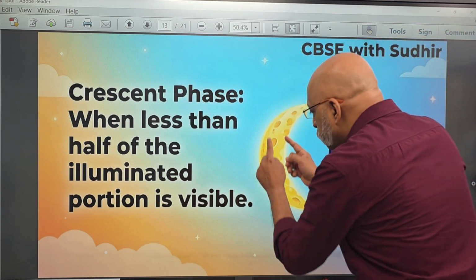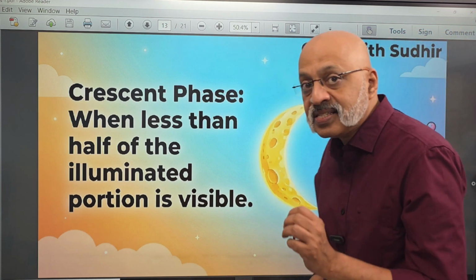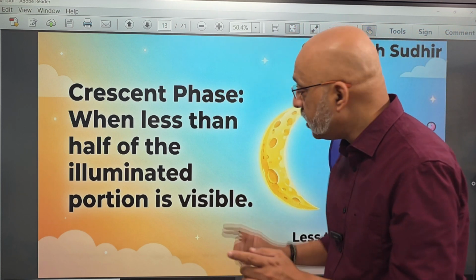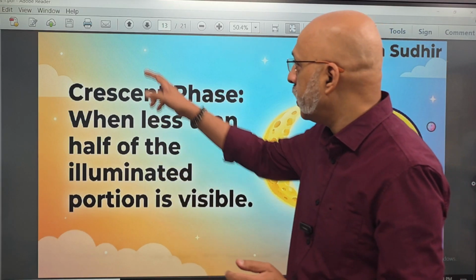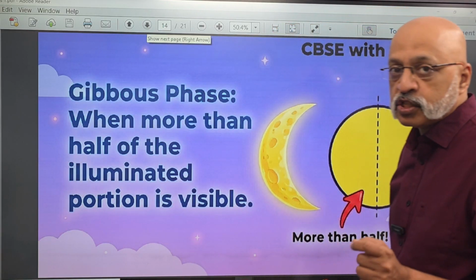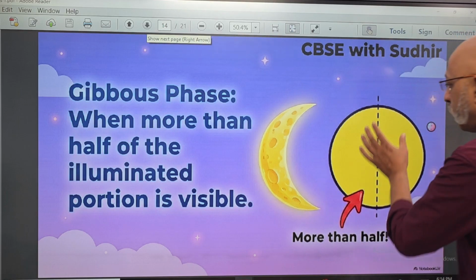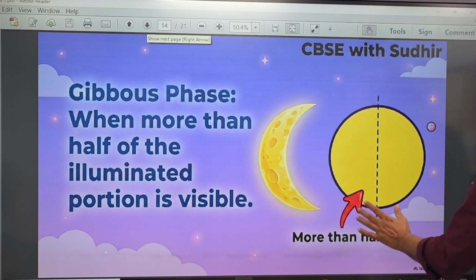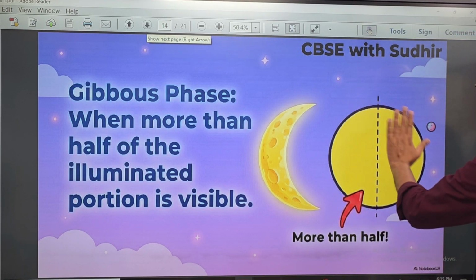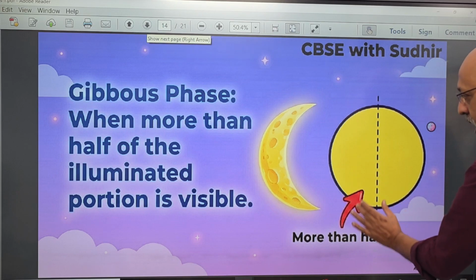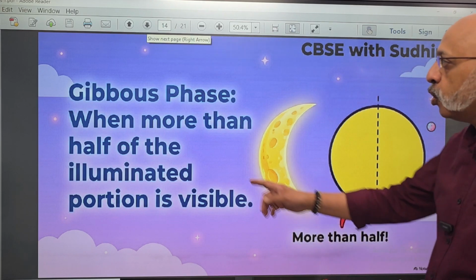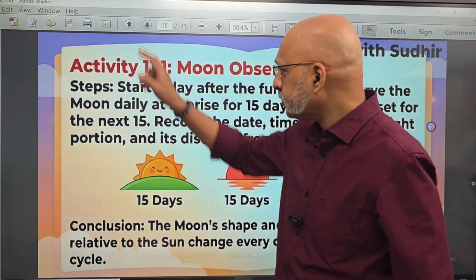That is, only this part of the moon is reflecting the sunlight. Okay, so this is the crescent shape. Then you have the gibbous phase when more than half of the illuminated portion is visible. That is, more than half. This is the full Purnima, but if half of it is visible, then it is known as the gibbous phase.